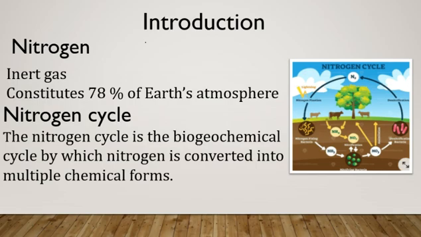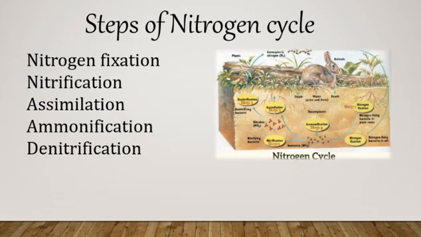The nitrogen cycle. It is a biogeochemical cycle by which nitrogen is converted into multiple forms as it circulates among atmosphere, terrestrial, and marine ecosystems. Nitrogen fixation, nitrification, assimilation, ammonification, and denitrification are the steps of the nitrogen cycle.